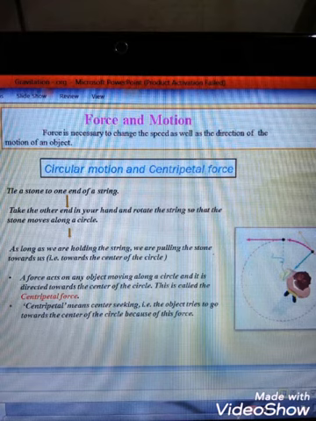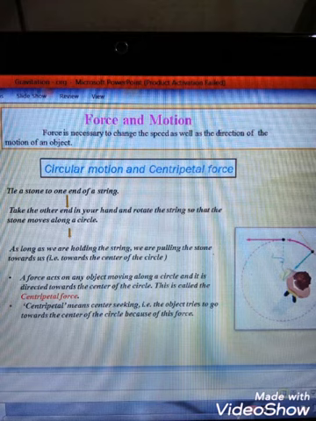Force and motion. Force is necessary to change the speed as well as the direction of the motion of an object. Let's see circular motion and centripetal force. Take one stone and one string. Tie a stone to one end of a string. Take the other end in your hand and rotate the string so that the stone moves along a circle.